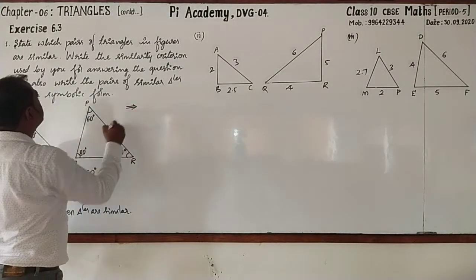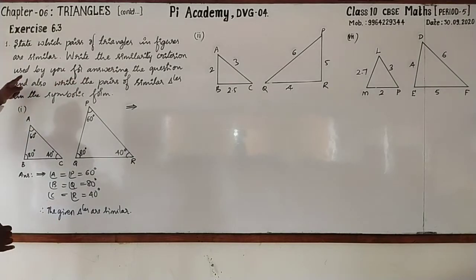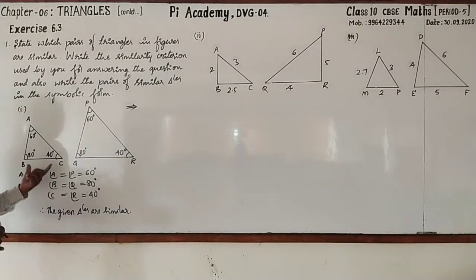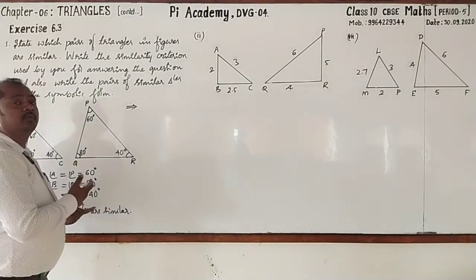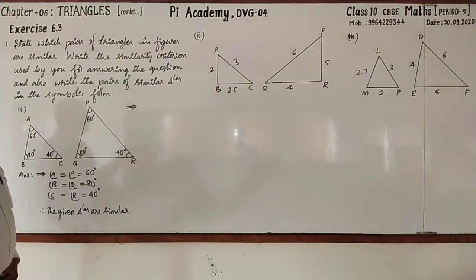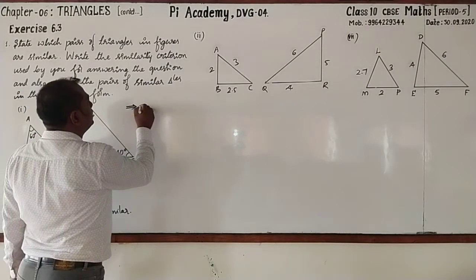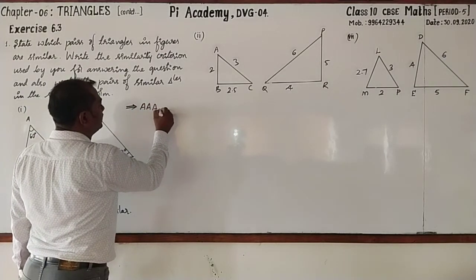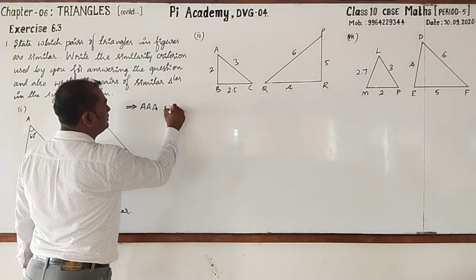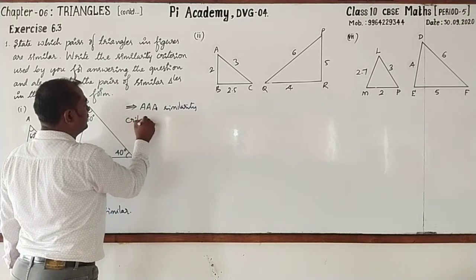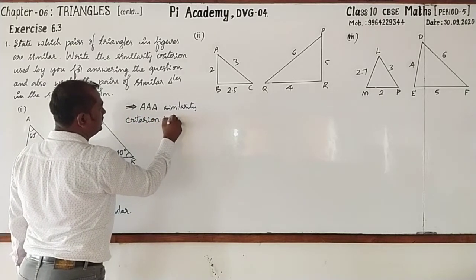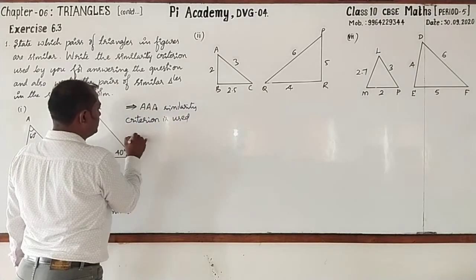Next, second sub question is write the similarity criterion used by you for answering this. Which similarity criterion has been used? Look here, corresponding angles are equal. So we can say that AAA similarity criteria has been used. Followed? AAA, nothing but just AAA. Similarity criterion is used.